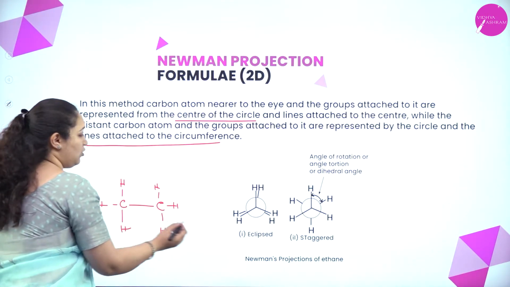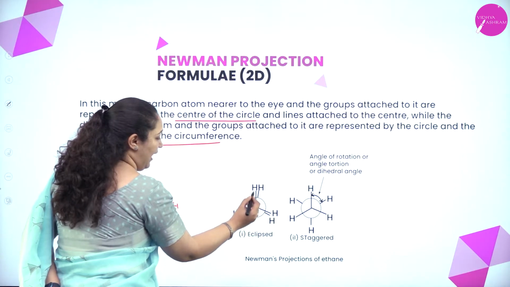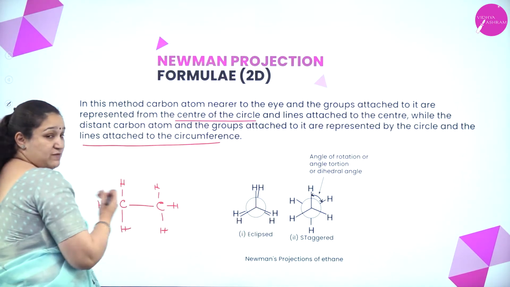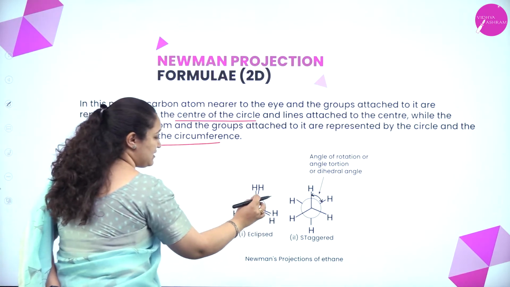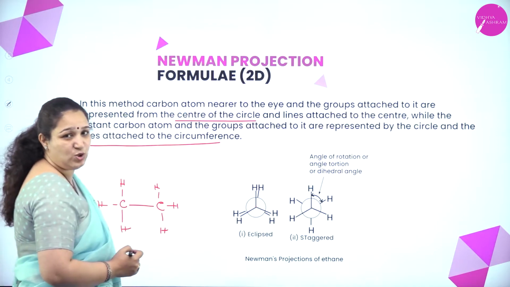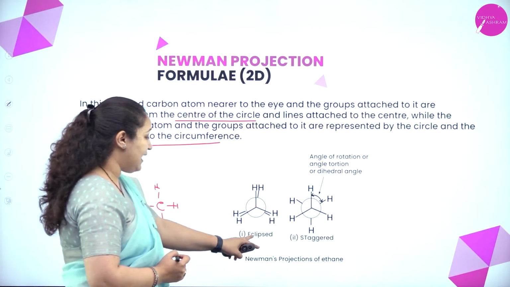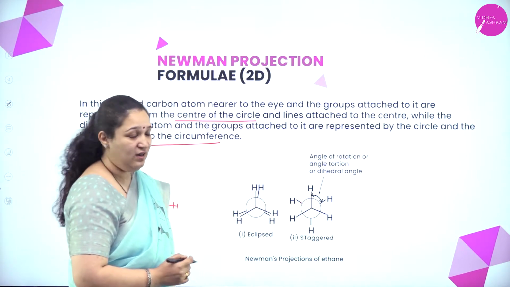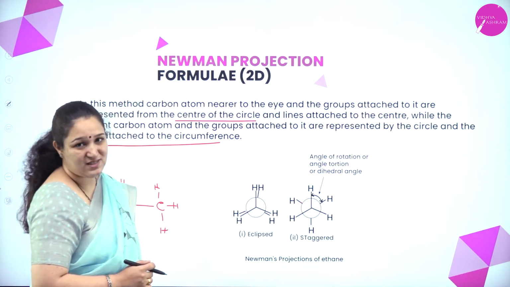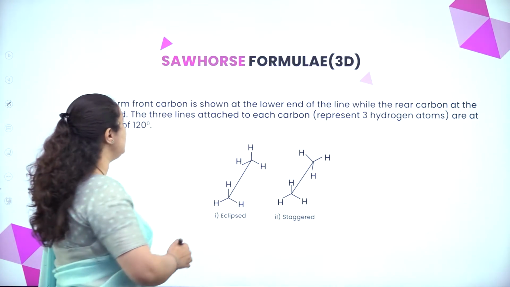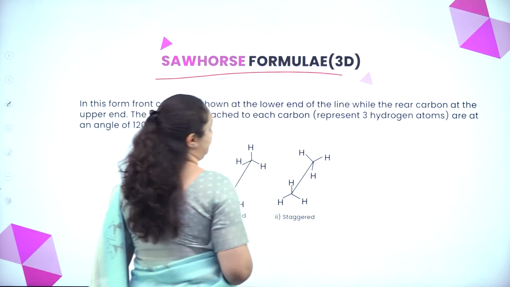The one which is closer I just put as a dot, and then the 3 hydrogen atoms which are there. The one which is farther from me, I put it as a circle, and to the circumference I put the lines and write the groups attached to it. So that is the eclipsed form. Staggered form, here you can see it is a little far apart, which is called the staggered form. This is the Newman projection. Next is Sawhorse formula.